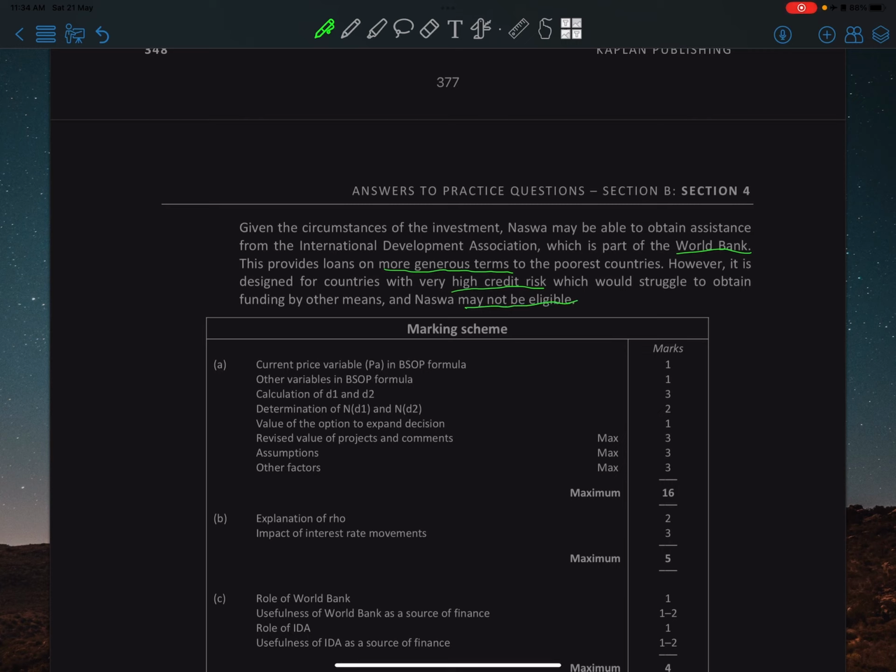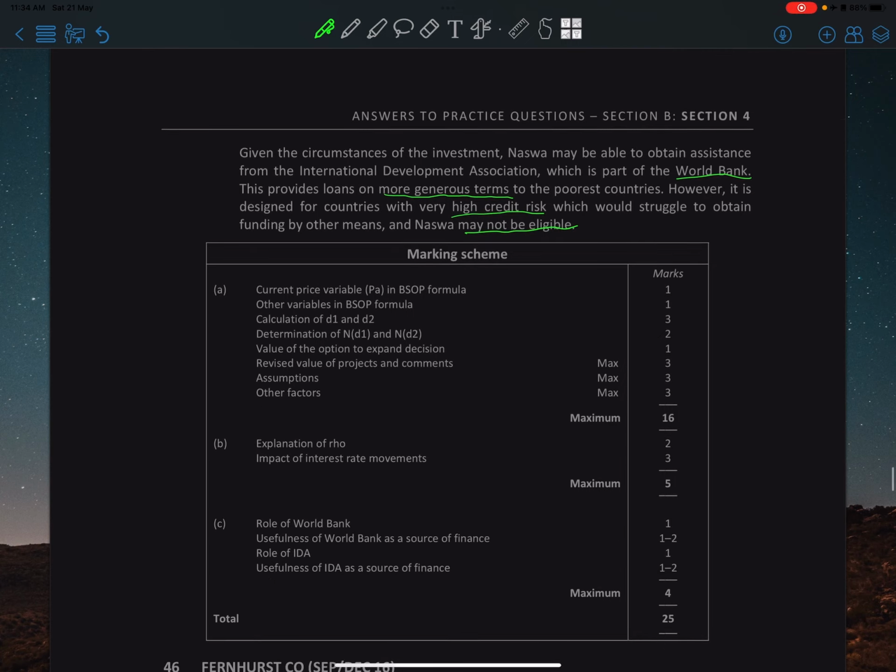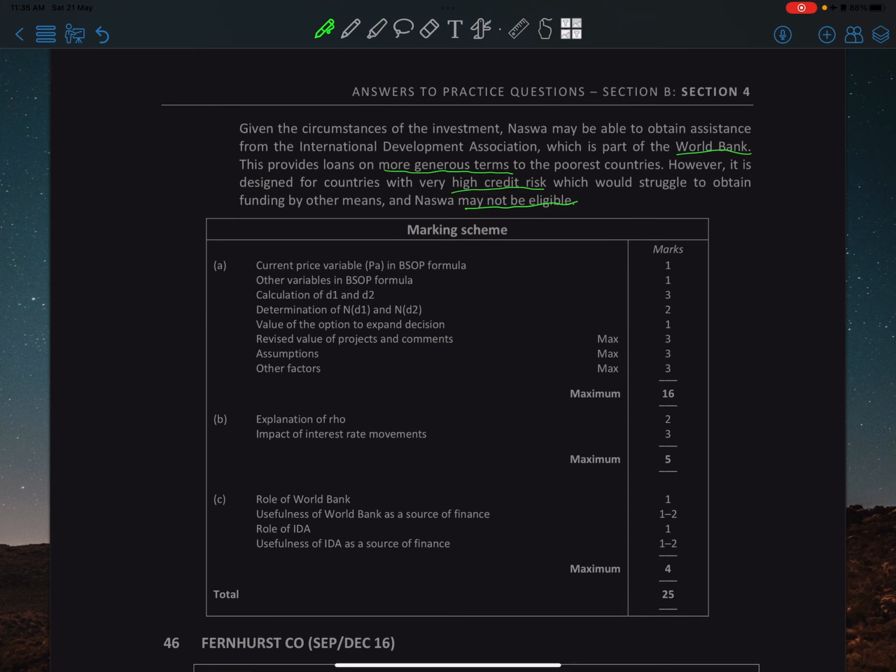So the IDA provides loans to governments which do not have a very good credit rating and which have high default risk, so NOSWA may not qualify. That could be the reason, right? So that's basically for 4 marks.